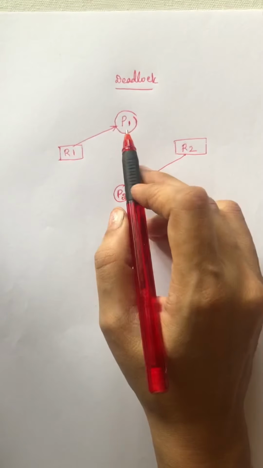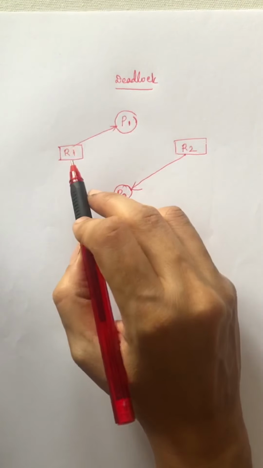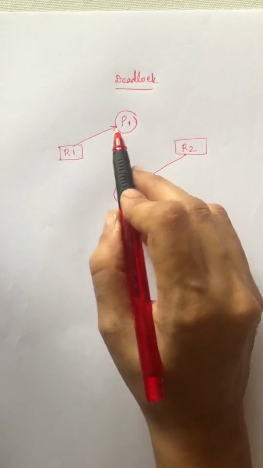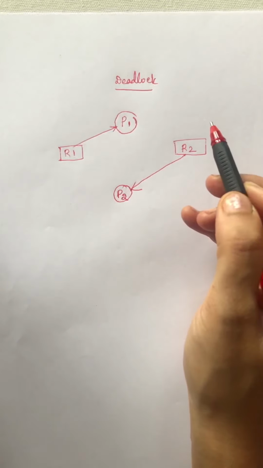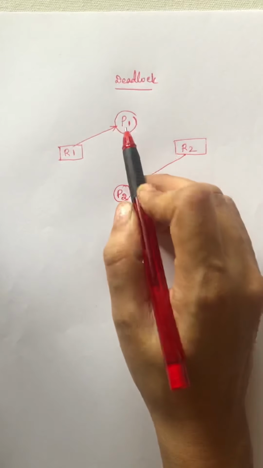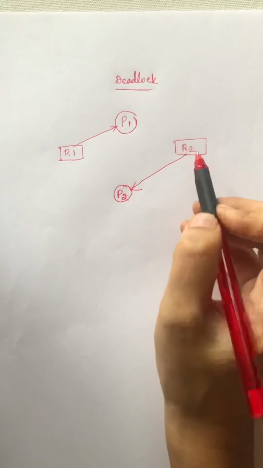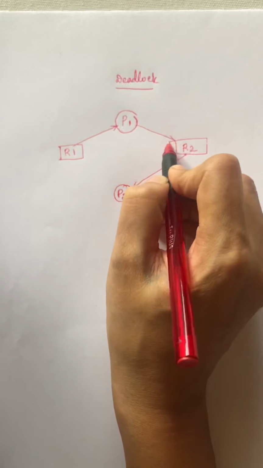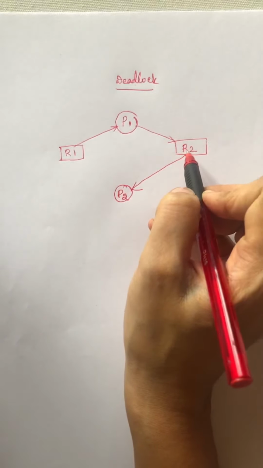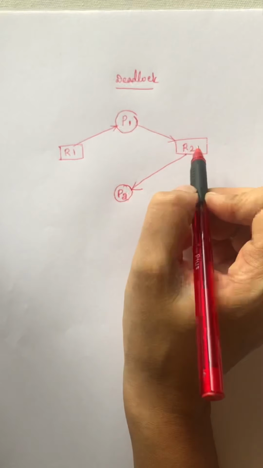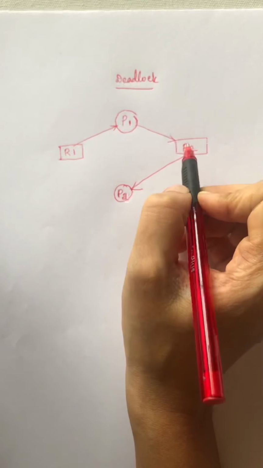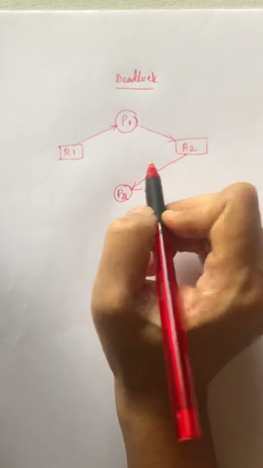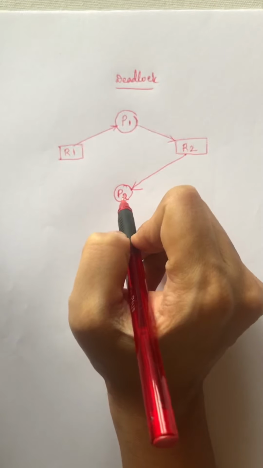Now process P1 already holds resource R1 but also requires some additional resources to complete its execution. So it is waiting to get the resource R2. So we will draw an arrow mark from process P1 to R2. So process P1 is waiting for the resource R2. But this resource R2 is held by the process P2.